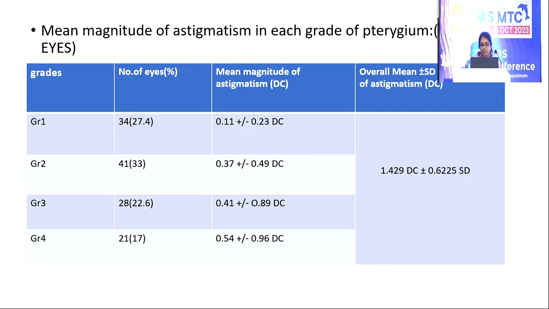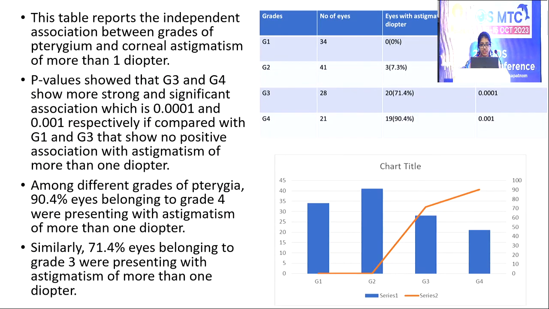of astigmatism, and this one is the overall magnitude of astigmatism, which is 1.429 diopter cylindrical ± 0.6225 standard deviations. This table here reports the independent association between grades of pterygium and corneal astigmatism of more than one diopter. P-values showed that grade 3 and grade 4 show a stronger and significant association, which is 0.0001 and 0.001 respectively, if compared with grade 1 and grade 2 that show no positive association with astigmatism of more than one diopter.